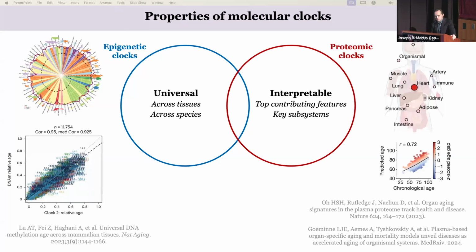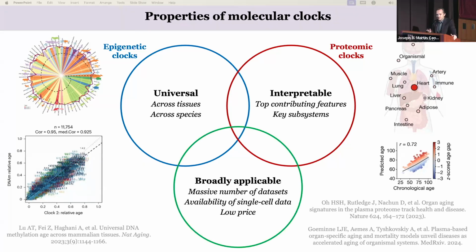Another property is interpretability. If a clock is interpretable, then we can learn more about potential mechanisms behind a certain intervention by looking at top features or key subsystems that contribute to the effect. A great example here would be organ-specific proteomic clocks developed by Tony Wyss-Coray's group, by Vadim Gladyshev's group, etc.